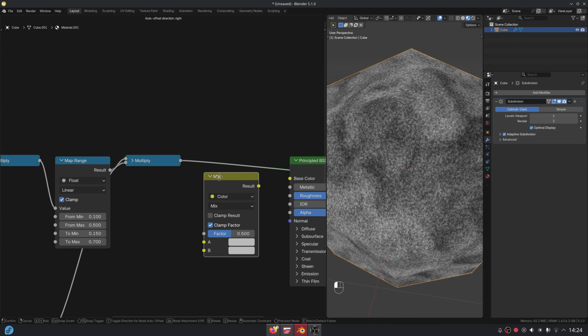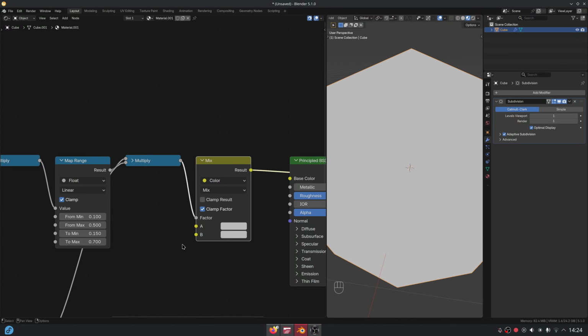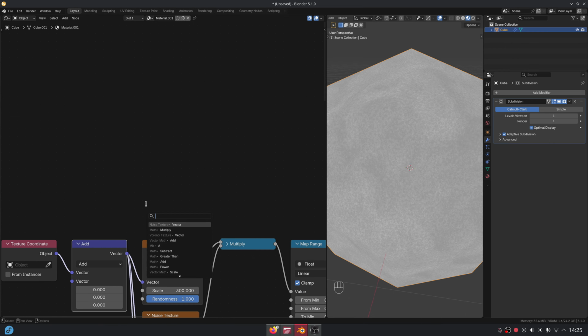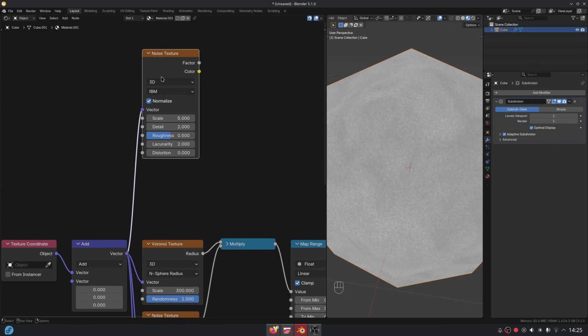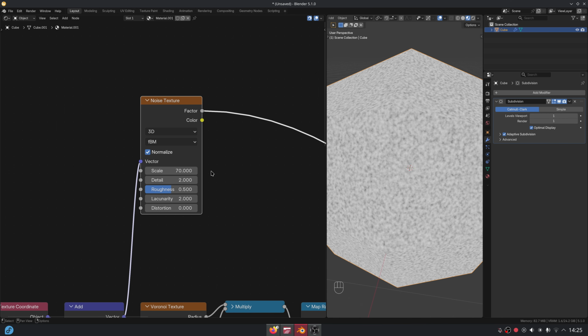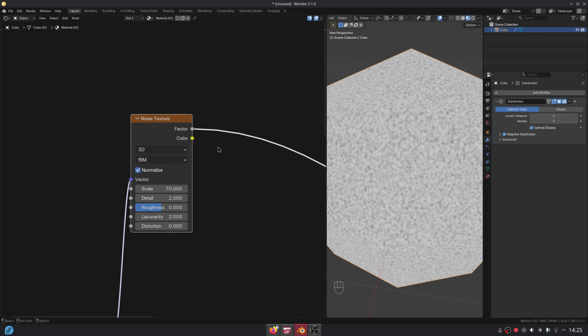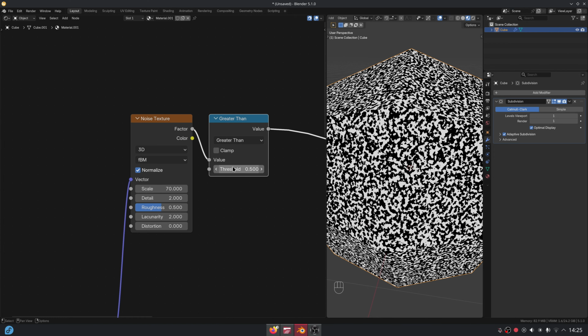Add a mix color node and connect the map to the first color. Add a noise texture and use a greater than math node to get a high contrast map. This is going to be used for mushrooms and moss present on the surface of some rocks.